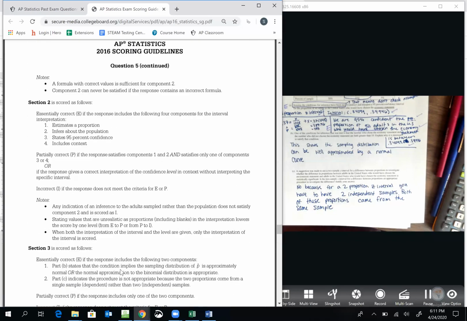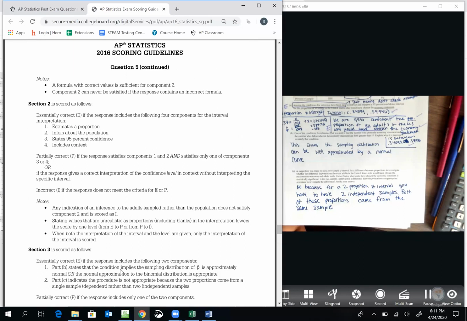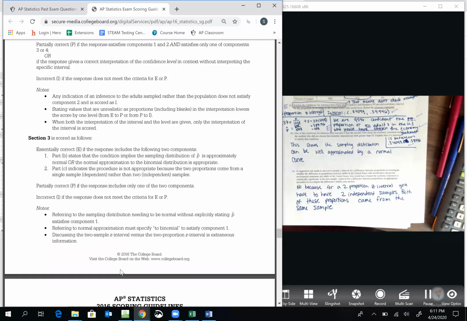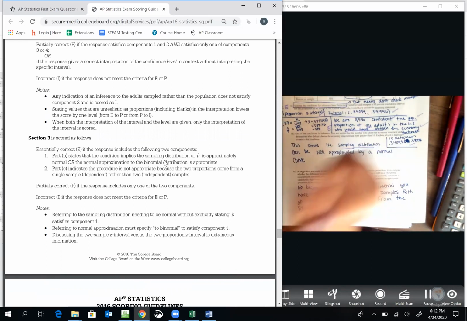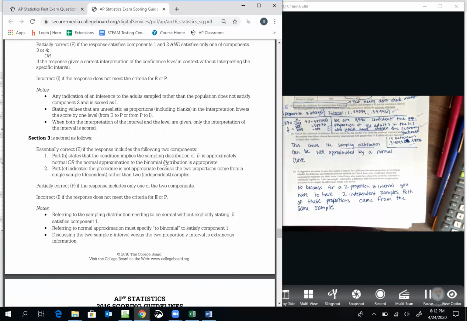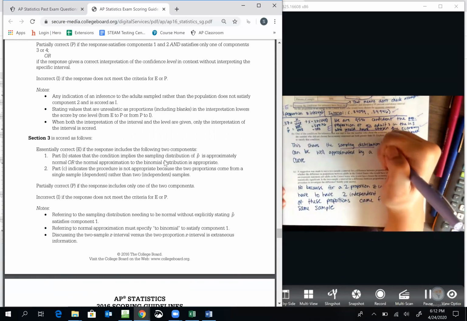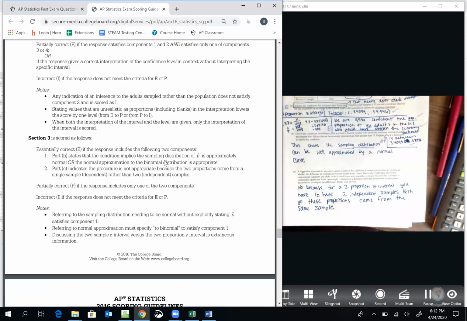That is a better answer. I thought about writing that. I probably should have. If I were taking the AP exam, I would have, and hopefully you will too. Let's see what was required. You had to state that the condition implies that the sampling distribution of p hat is approximately normal, or the normal approximation to the binomial distribution is appropriate.